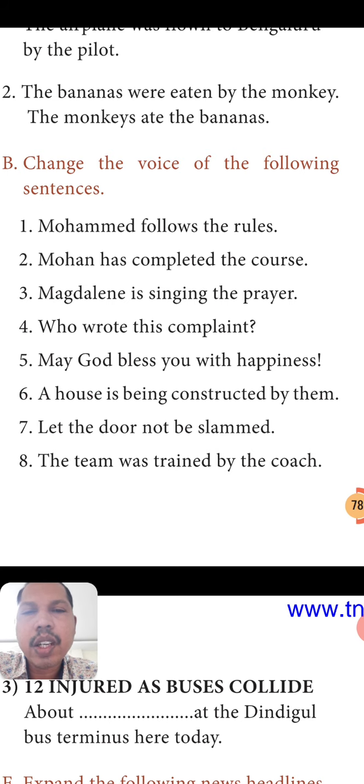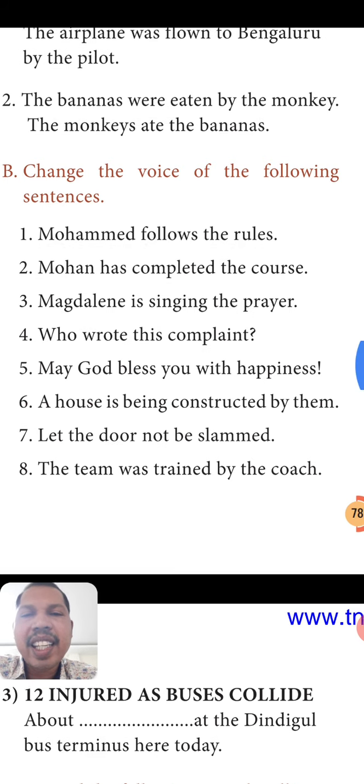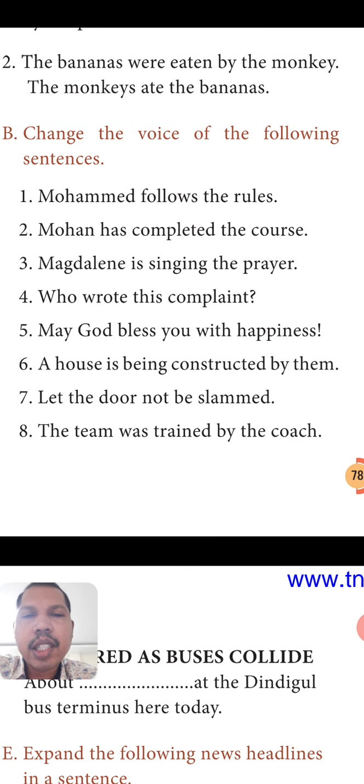We can use is or are. The rules is plural, so we use are. What is the V3 form of follow? Followed. So the rules are followed by whom? By Muhammad. The subject will become object.